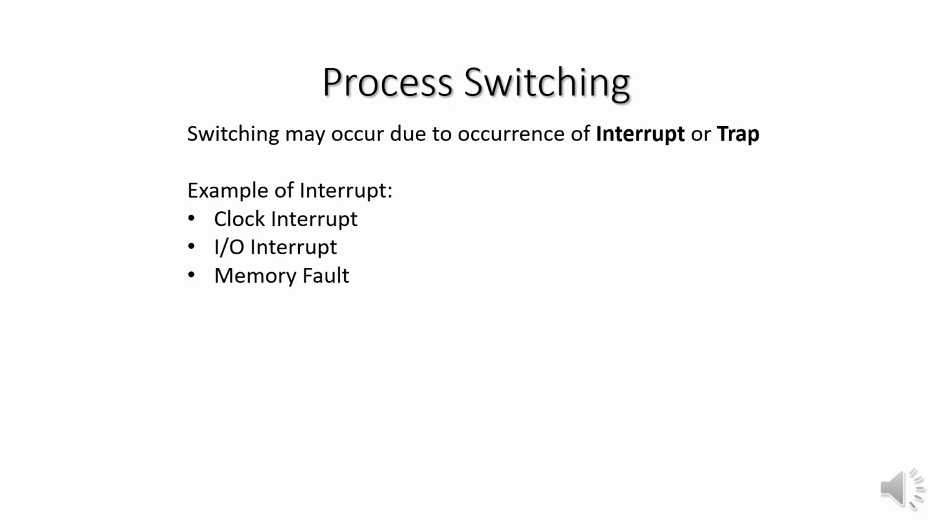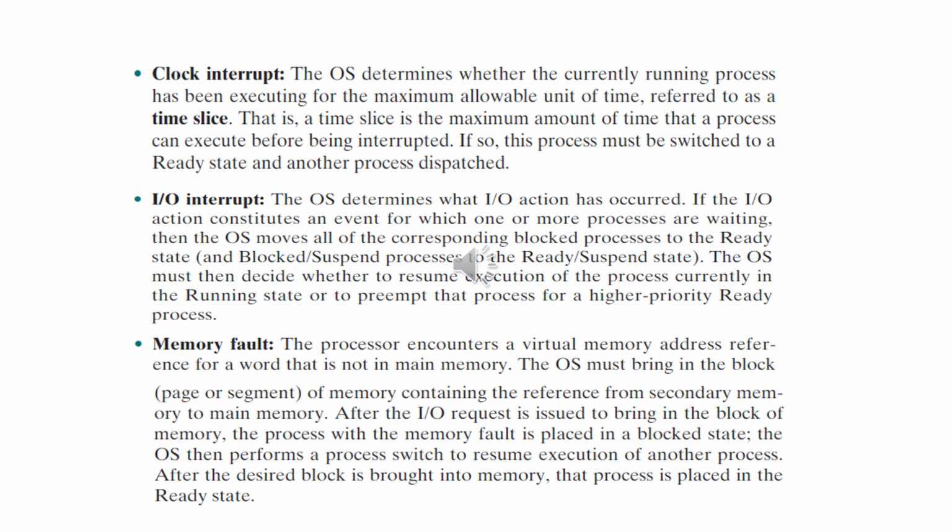We have learned about context switching. At that time I told you whenever there is an occurrence of an interrupt or trap, switching occurs. An interrupt occurs due to some external event like completion of an I/O operation, and a trap occurs due to an error or exception generated within the currently running process, such as an illegal file access attempt. There are three examples of interrupt: clock interrupt, I/O interrupt, and memory fault. We'll see these three examples in brief.